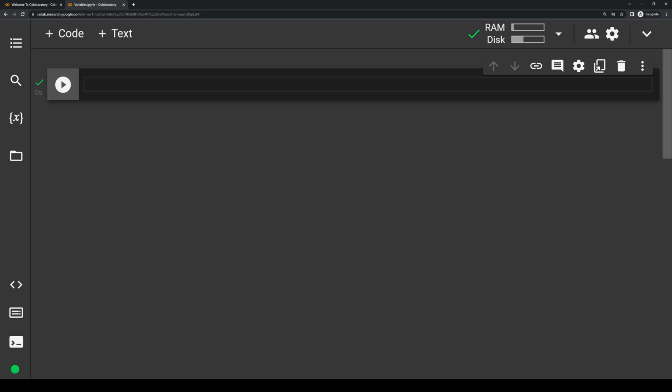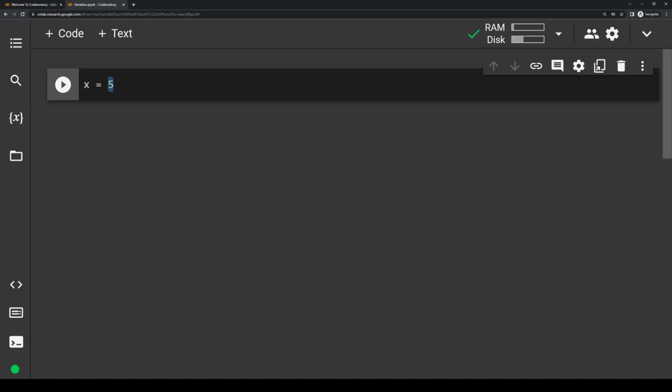So to assign a variable to an int, we write this, x equals 5. Now it seems super simple, but let me quickly break this down so we're on the same page here. x is the name of our variable, and you can name it literally whatever you want. There are some naming conventions you'll have to follow to prevent errors, but the name of the variable can be pretty much anything you want it to be.